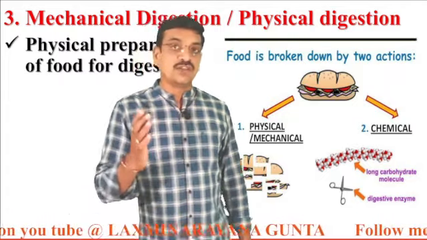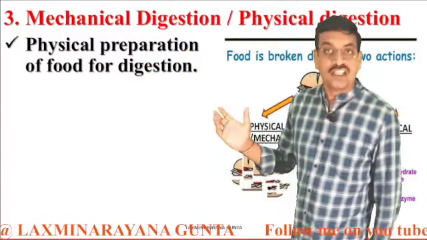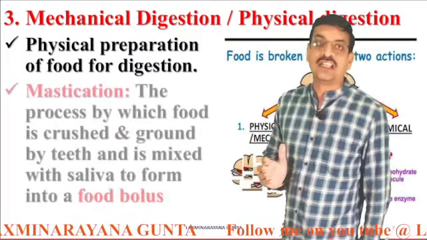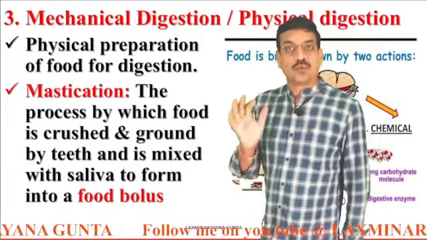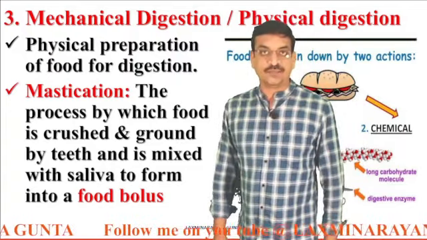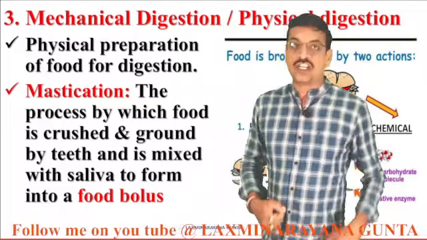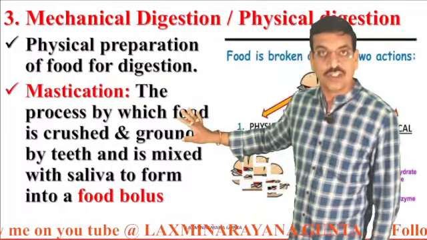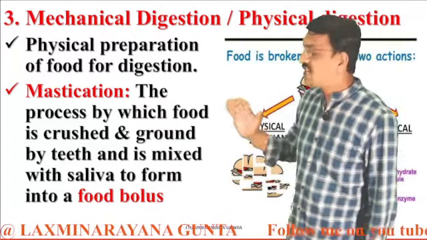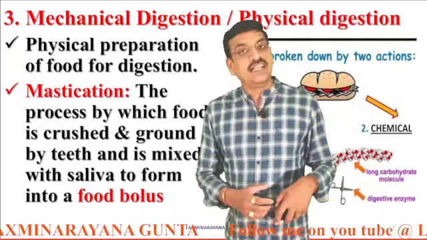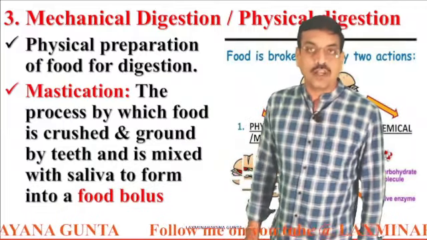What is mechanical or physical digestion? Physical preparation of the food for digestion is called mechanical digestion, and this happens inside our mouth by the process of mastication, and inside our stomach by the churning movements. What is mastication? Mastication is the process by which food is crushed and ground by teeth and mixed with saliva to form a food bolus.